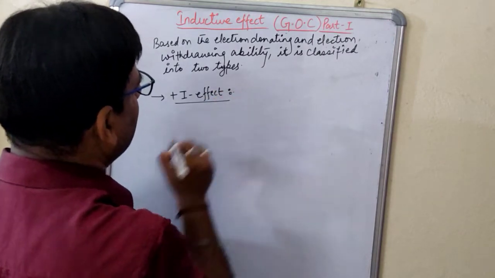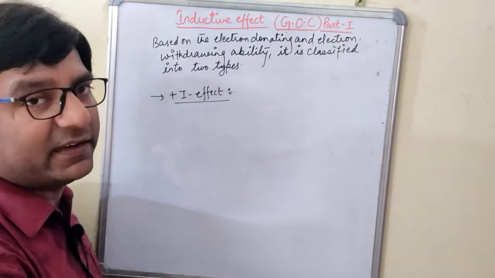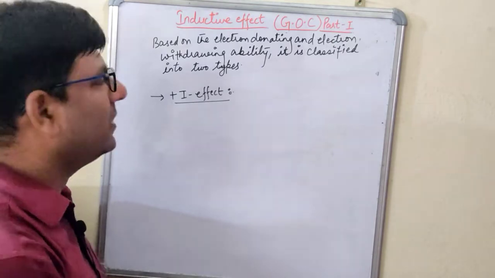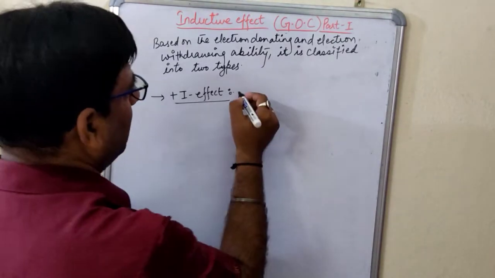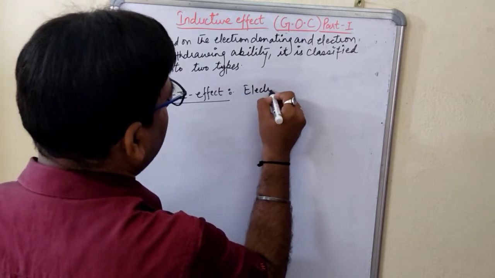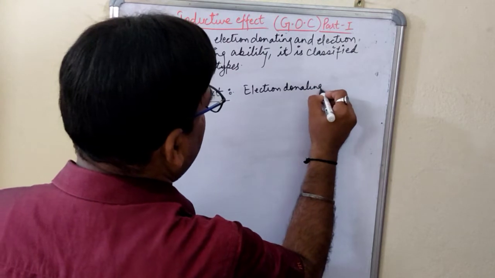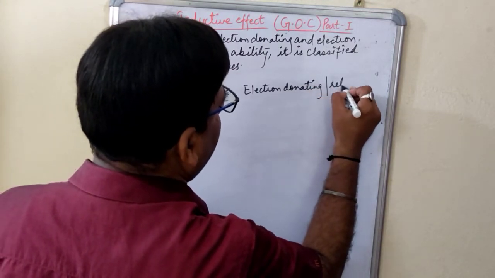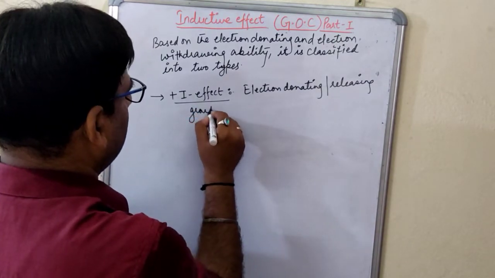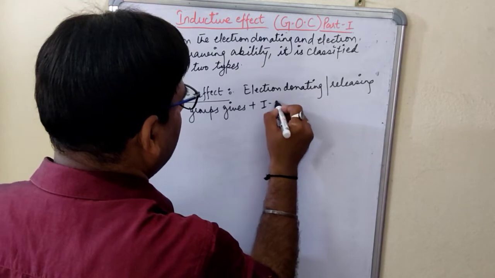Plus I are those which are electron donating in nature. Plus I effect, which kind of group will give it? Those which are electron donating in nature. For example, you can write here: electron donating or releasing groups give plus I effect.